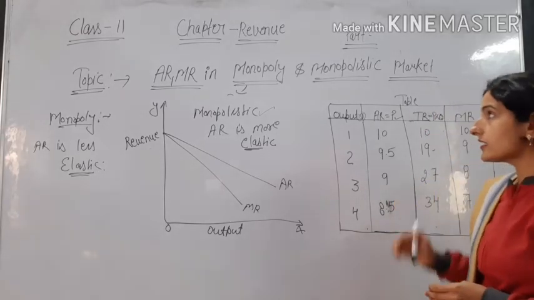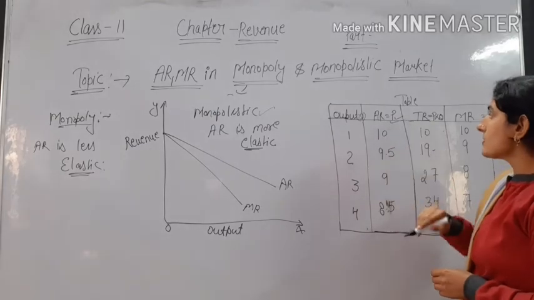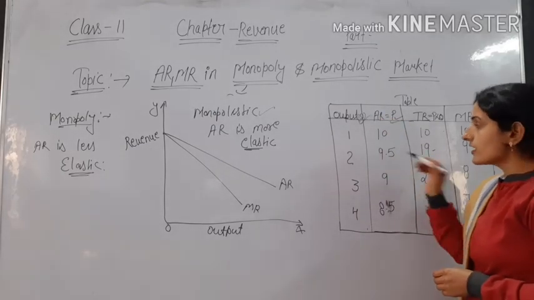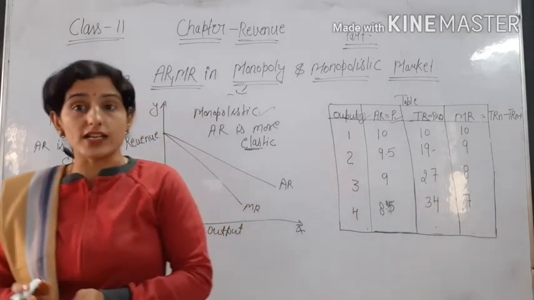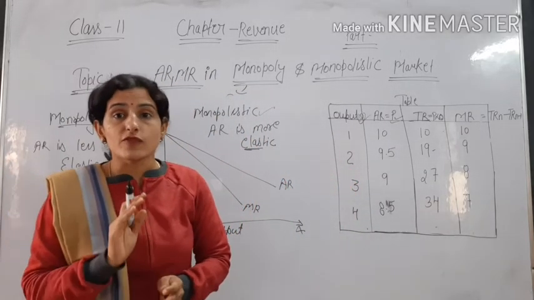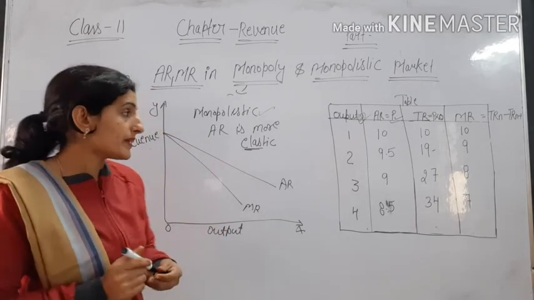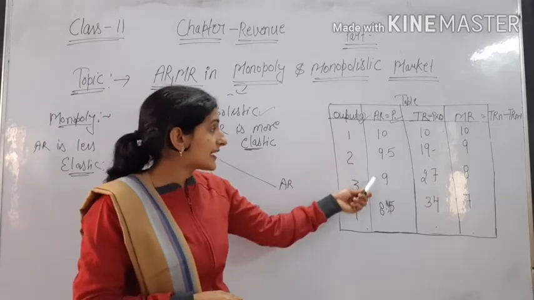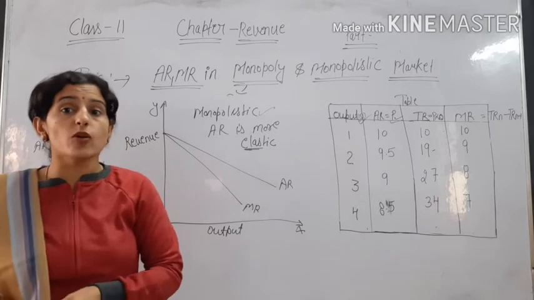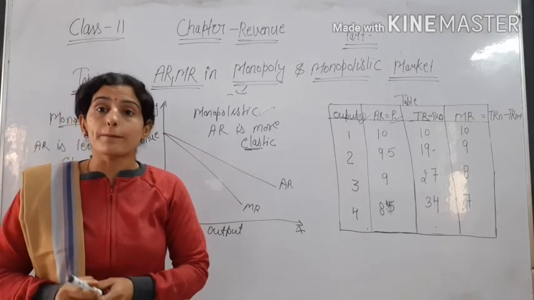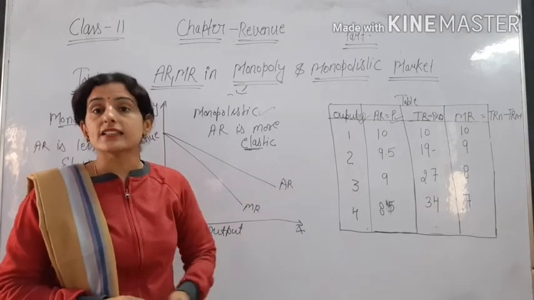Or we can say the same thing between both is that the relation between price and output in monopoly and monopolistic competition is inverse, means negative relation. When one is increasing, the other is decreasing. When price is decreasing, output is increasing. The same is also in monopolistic competition.